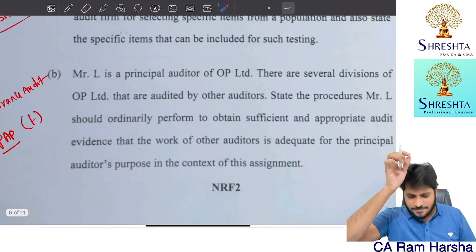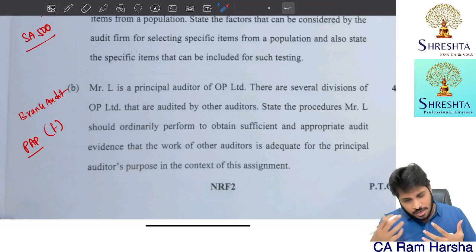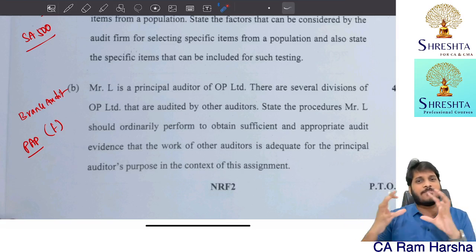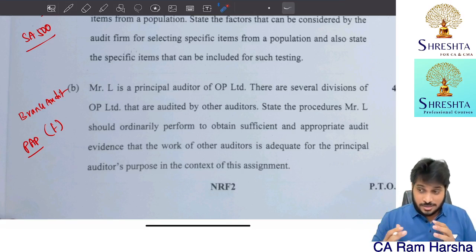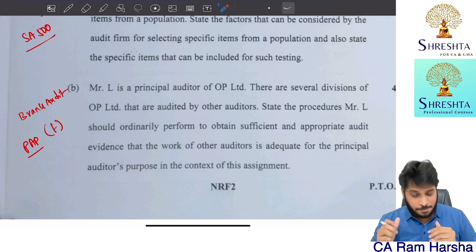Every question in this came from my revision marathon itself. But in the revision marathon, we don't cover in depth. We only give a brief idea. The happy thing is I said these kinds of questions might come, and exactly they came.